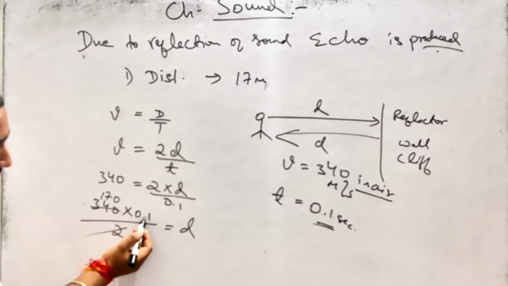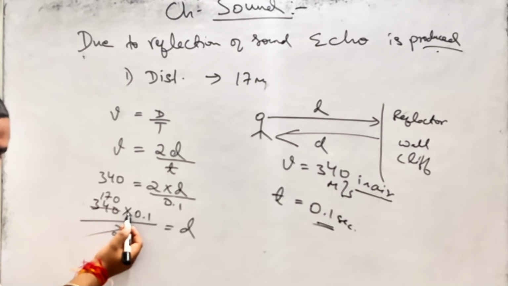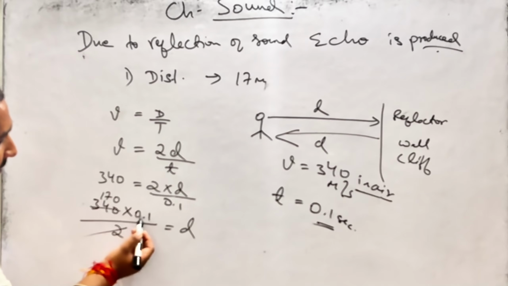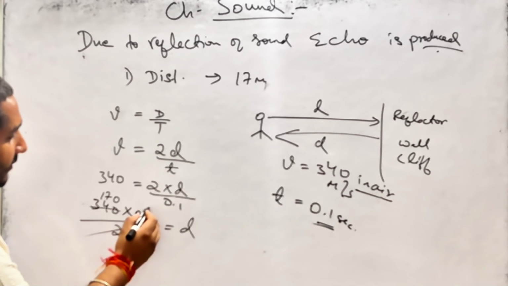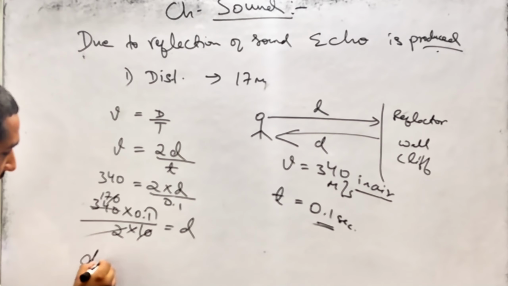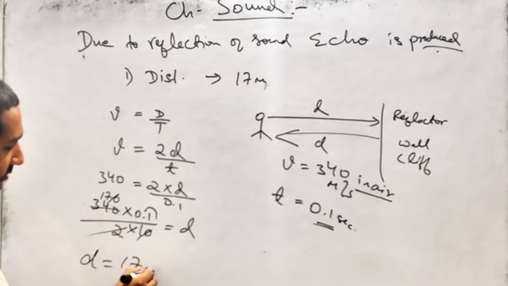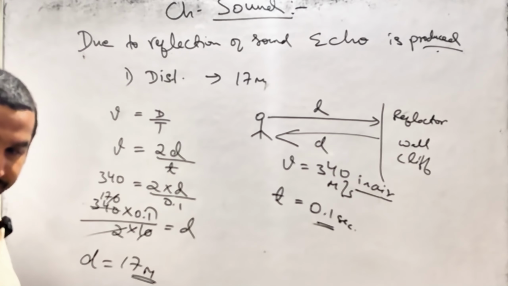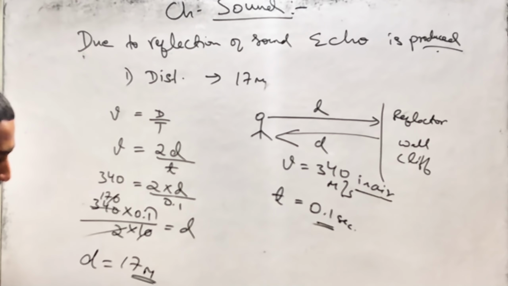There is a decimal here, 0.1, and a multiplication sign, so you can remove the decimal and put 10 here, and the zeros cancel. Therefore d is equal to 17 meters. Understood the point? Very easy. So now you understood why the distance is 17 meters. This is the proof for hearing an echo.